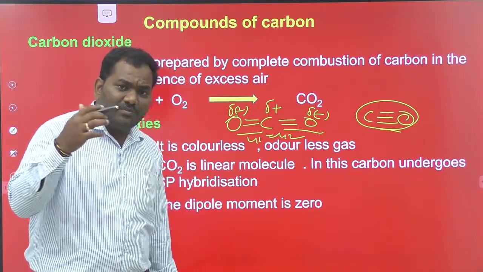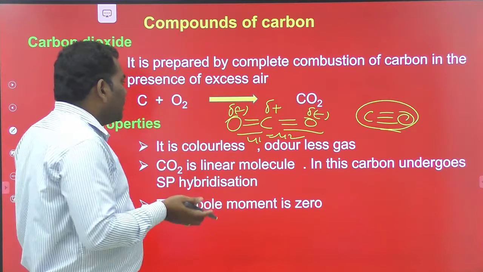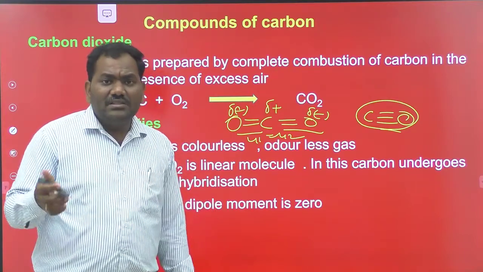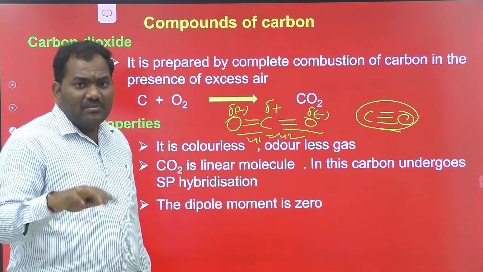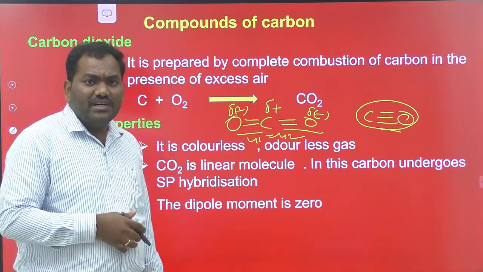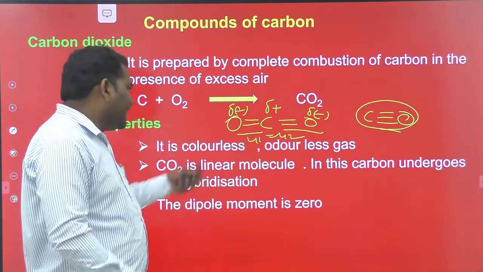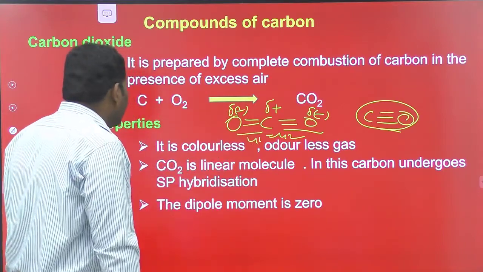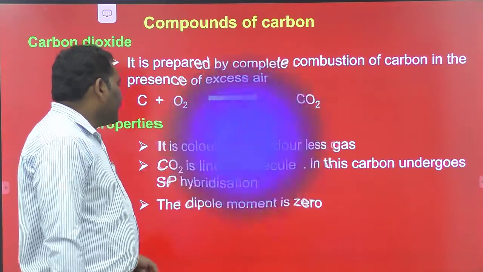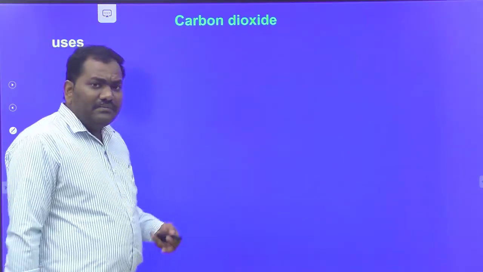It means the dipole moment of one carbon-oxygen bond is cancelled by the dipole moment produced by another carbon-oxygen bond. That's why the net dipole moment is 0. Like this. This is about carbon dioxide.